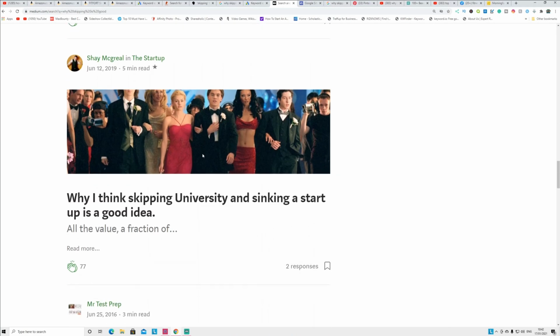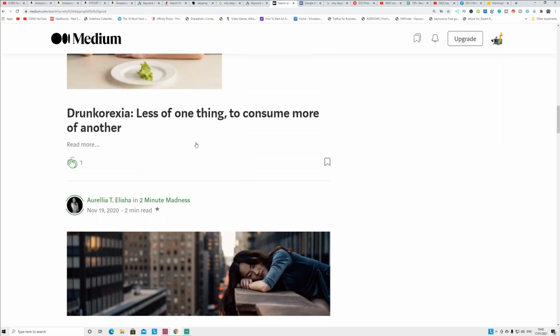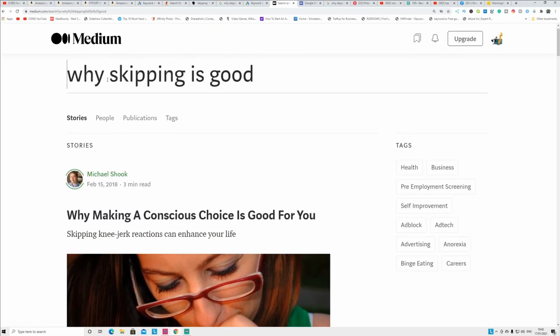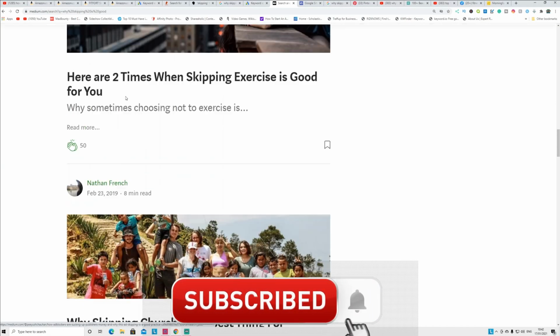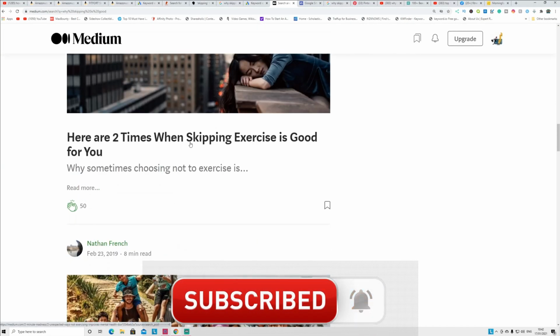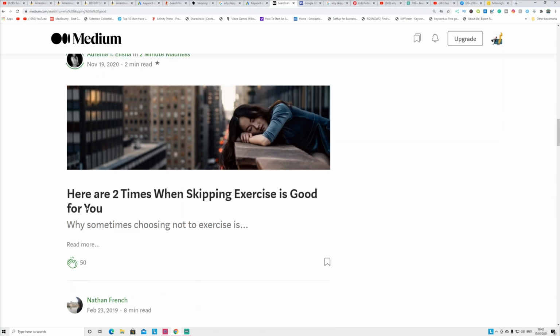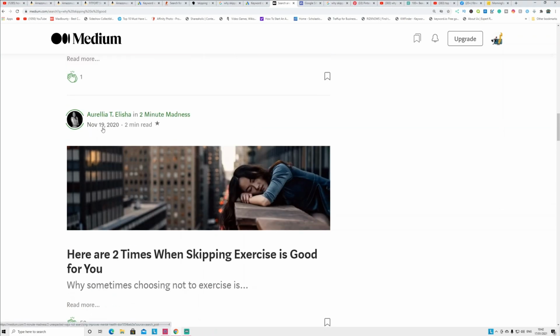And you can see people are writing why skipping is good for you. That is a key term here, why skipping is good. If you go down to the bottom, you can see here are 2 times when skipping exercise is good for you. There are fewer articles, and 50 people have already watched these articles. You can see this person posted in 2020 November, so you can post your article in here and put your affiliate link for free. You don't have to pay for domain or hosting here, guys. Post the articles on here for free.